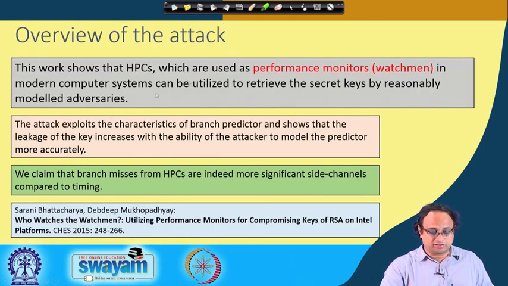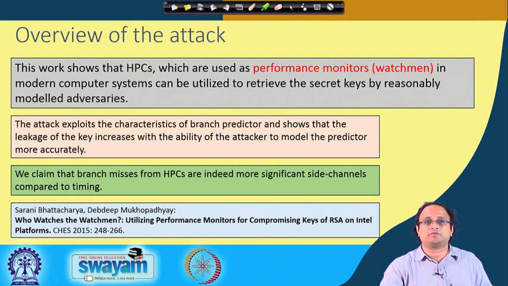So, the overview of the attack is as follows. The work shows that the HPCs, which are used as performance monitors or watchmen in modern computer systems, can be utilized to retrieve the secret keys by reasonably modeled adversaries. The attack exploits the characteristics of the branch predictor and shows that the leakage of the key increases with the ability of the attacker to model the predictor more accurately.